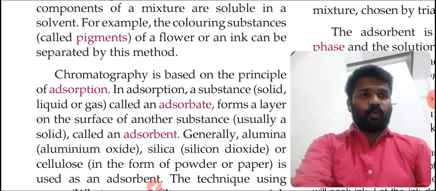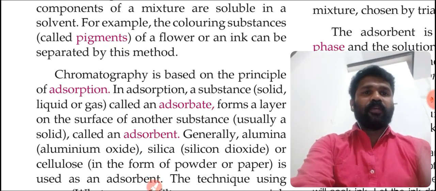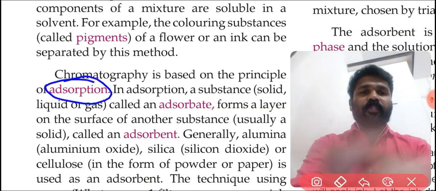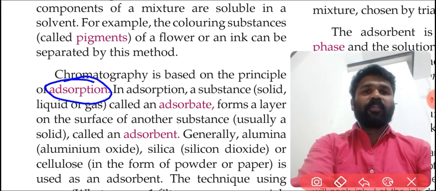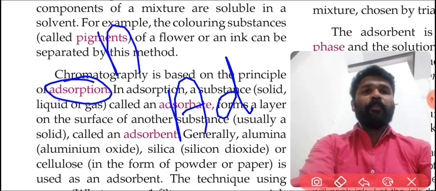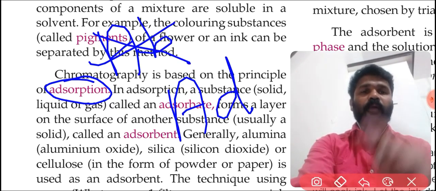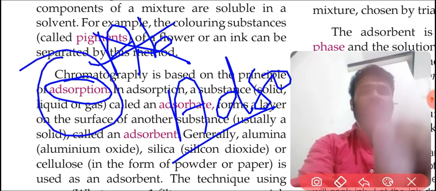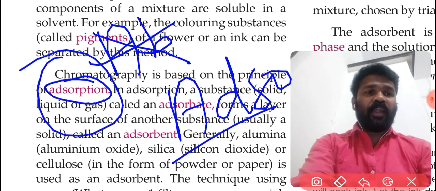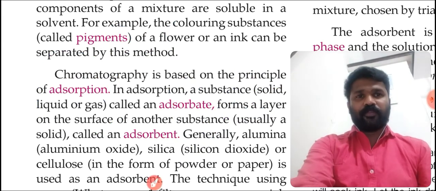Chromatography is based on the principle of adsorption. Clear? Not absorption, adsorption. A-D.